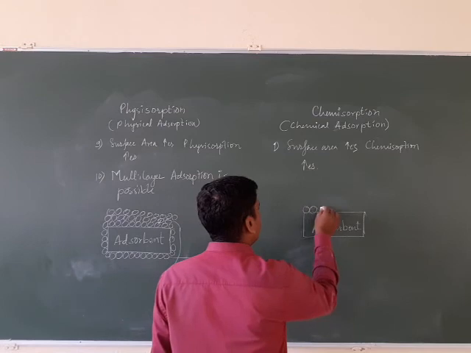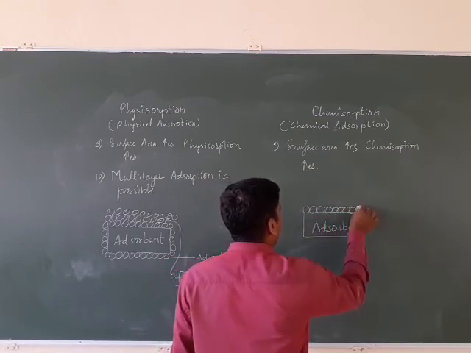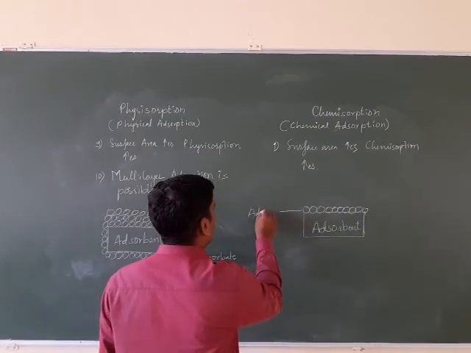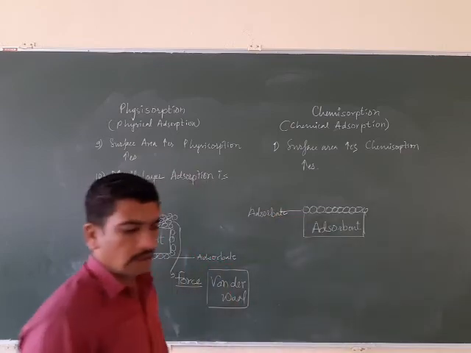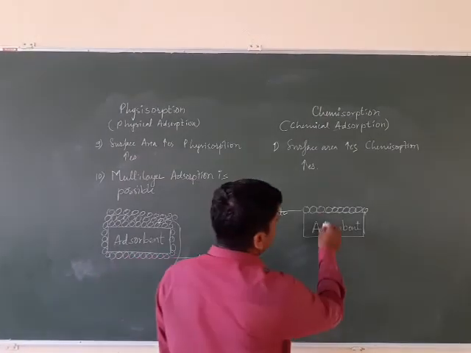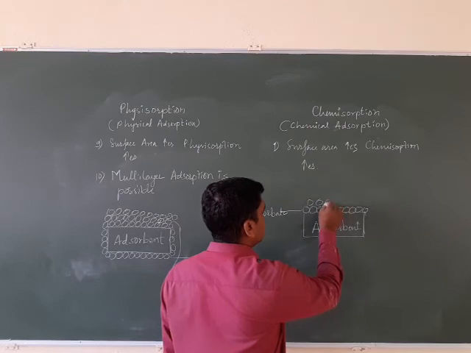So once the molecule, particle, atom or ion of the adsorbate forms a layer, or gets bound to the surface of the adsorbent, there is no active site available for bonding of the next layer.